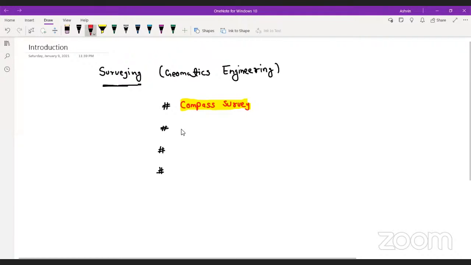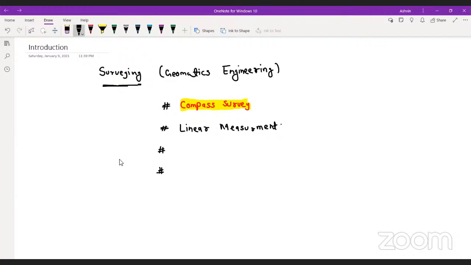The next topic which we can do is linear measurement. Simple questions come from this topic. Very simple, you don't need to do anything. All you have to remember are a few formulas and how to apply them, and you can solve them.